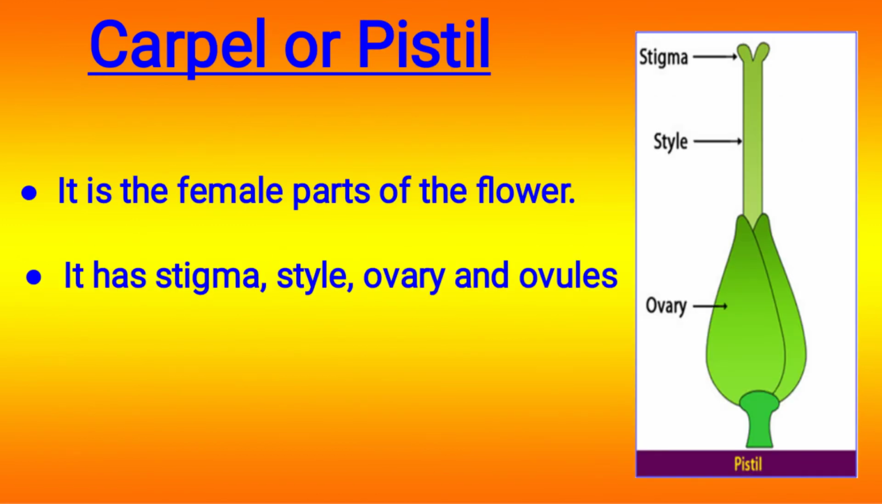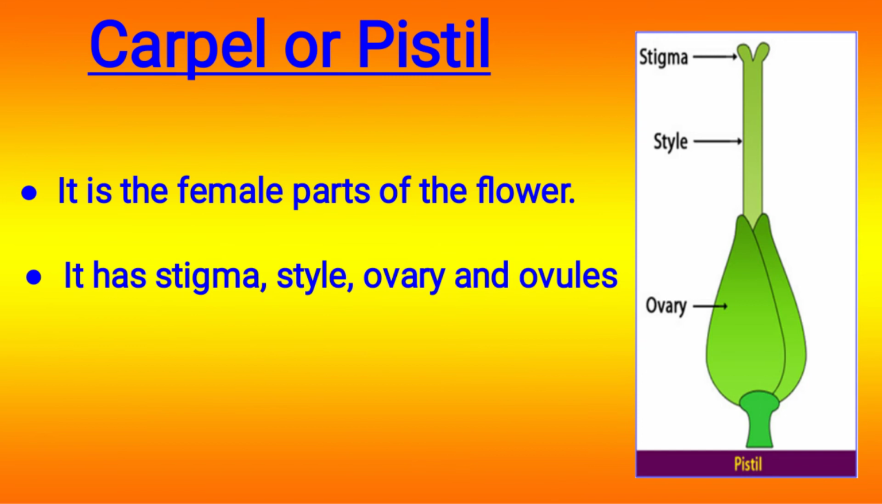Next one is carpel or pistil. I have told you for reproduction we need male and female parts. So carpel is the female part of the flower. It has stigma, style, ovary and ovules.